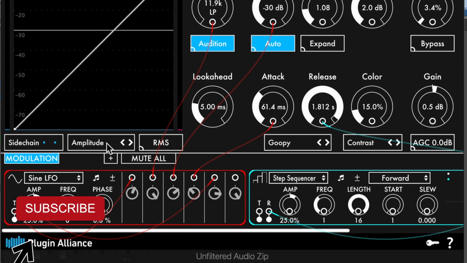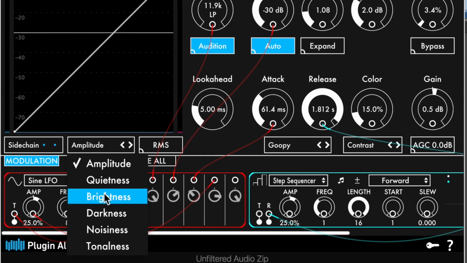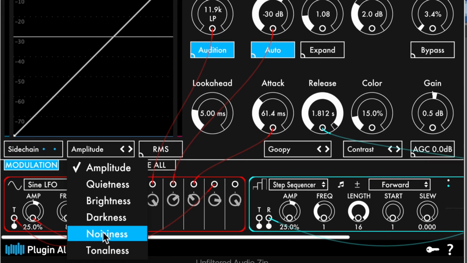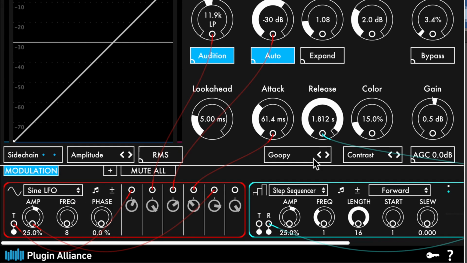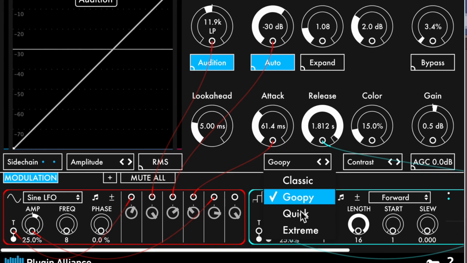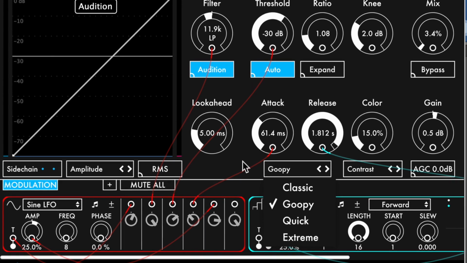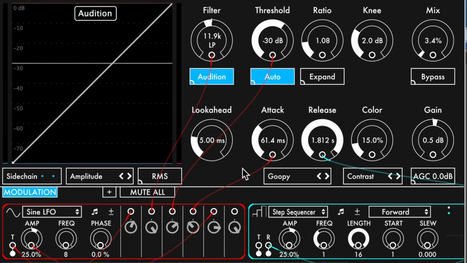Amplitude mode, where it's giving you various different amplitudes of where I guess the signal is hitting. And then we have the envelope styles. You can change the envelope styles. I suggest you just go through them when you're working on your mix.